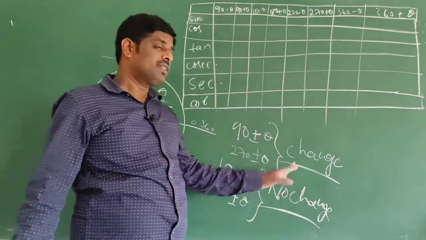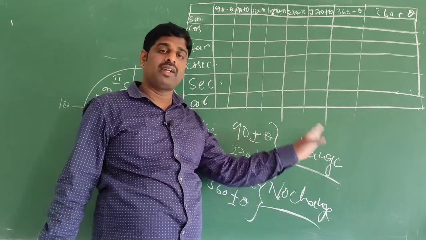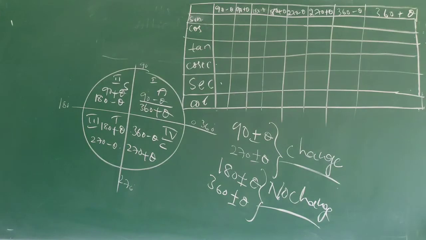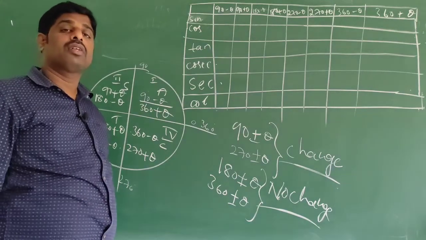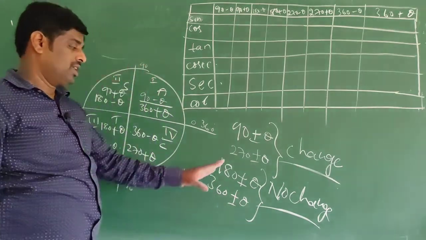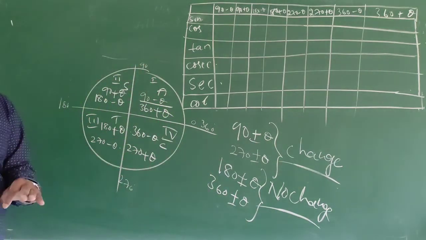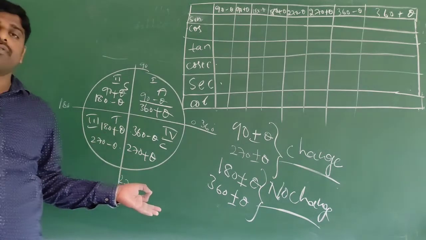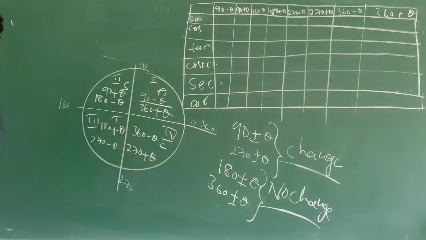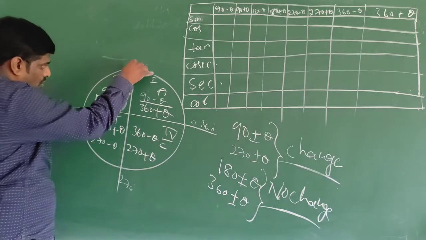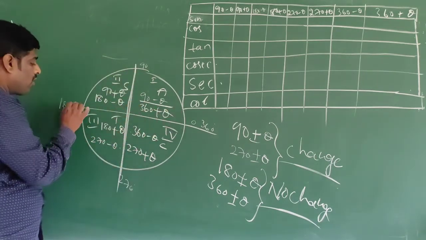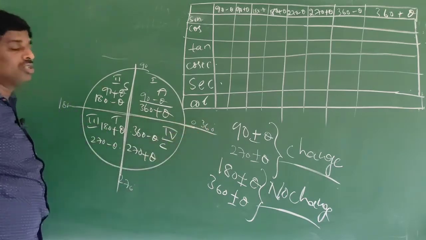Change means here sine becomes cos, cos becomes sine, vice versa. Tan becomes cot, cot becomes tan. Cosecant becomes secant, secant becomes cosecant. No change, that is sine becomes sine only, cos becomes cos only, tan becomes tan only, cosecant becomes cosecant only, secant becomes secant only, cot becomes cot only. So here, when you take vertical angles, change. When you take horizontal angles, no change.